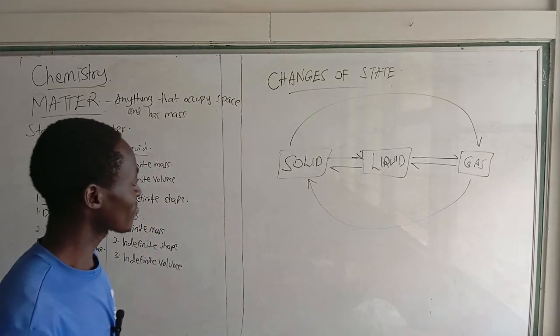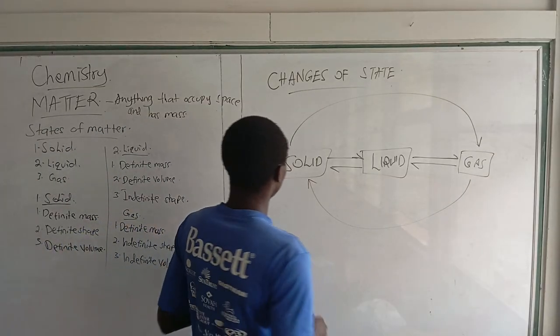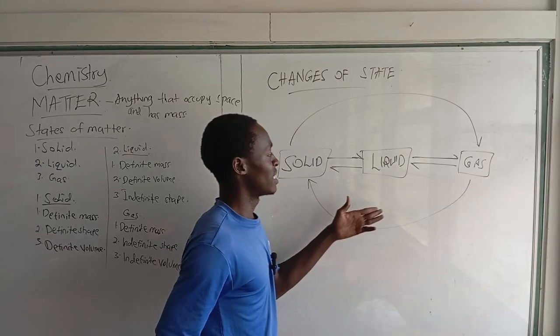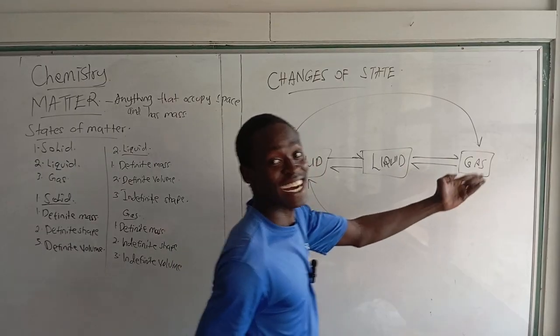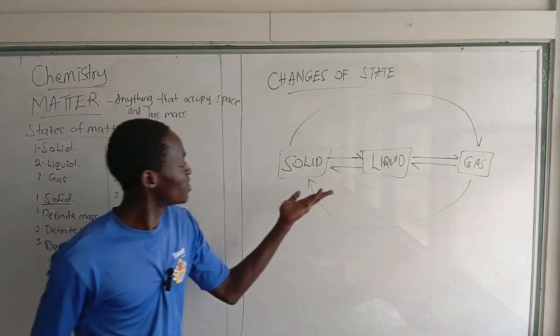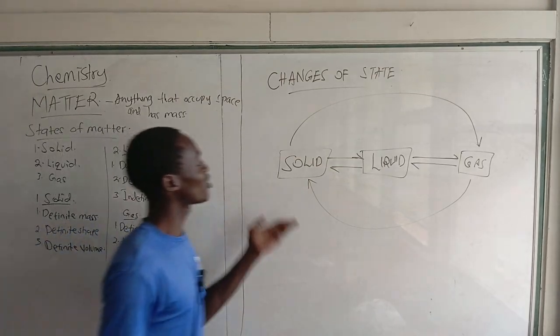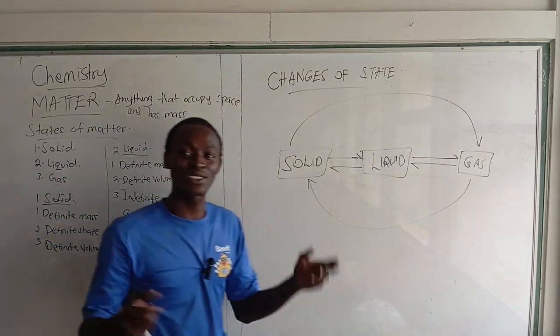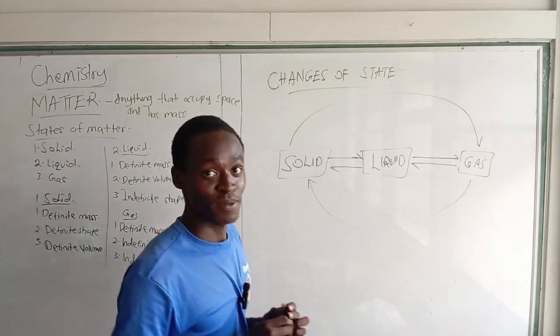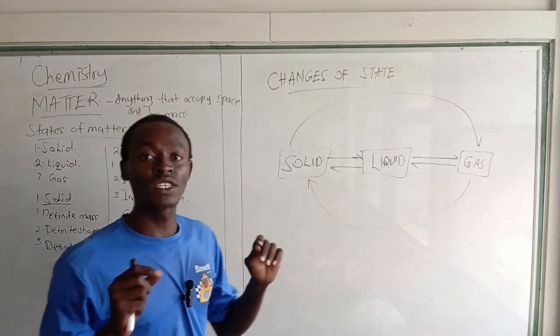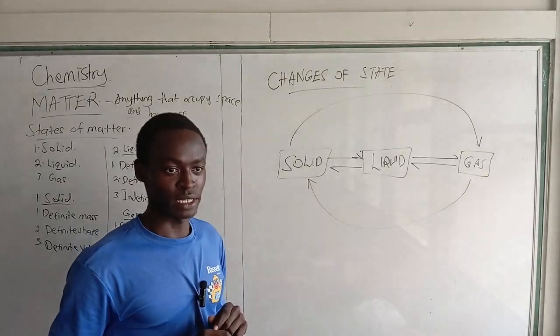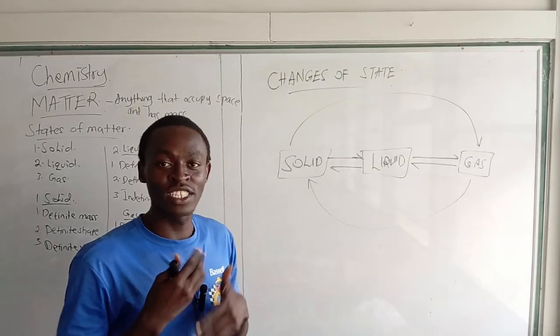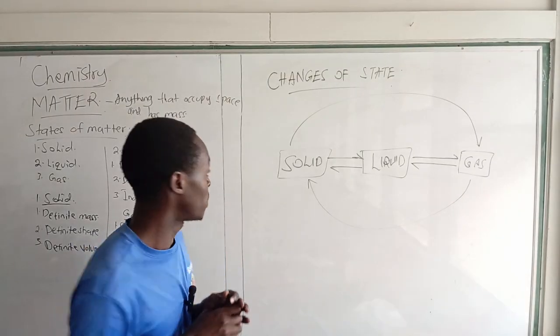Now, solid turns to liquid, and liquid turns to gas, and gas back to liquid, and liquid all the way back to solid. We also have solid all the way to gas, and also gas all the way to solid, without going through the liquid state. Okay, we want to know the names of these processes and how they take place. What triggers them? What initiates them so that they do take place?